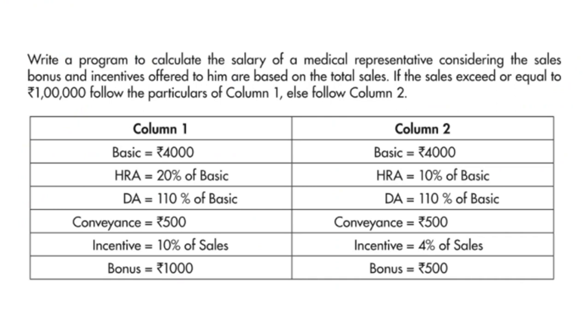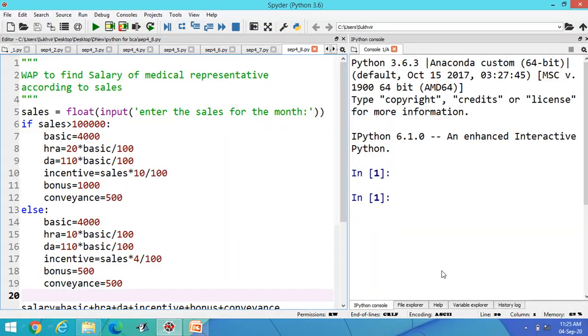Now, depending upon the sale, you have to calculate the value. At column 1, basic is 4,000, HRA, it's house rent allowance, it's 20% of the basic. Then DA is 110% of the basic salary. And then conveyance, incentive is there, bonus is there. Similar is the case here. Column 2 means you have to apply if else statement. If sales greater than 1 lakh, then you have to select this one. Otherwise, you have to select this one. Let us check the program. This one.